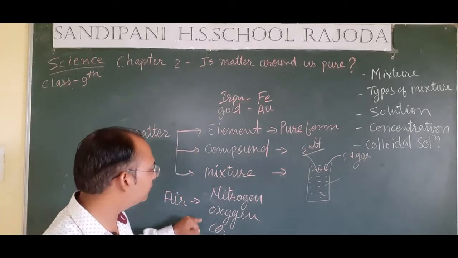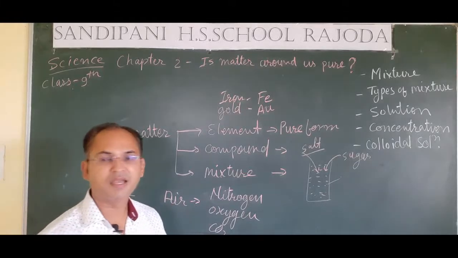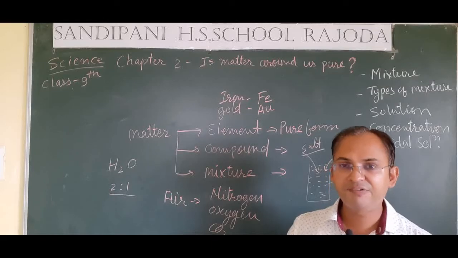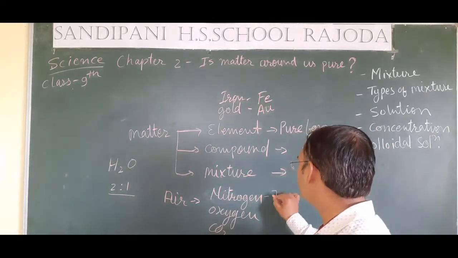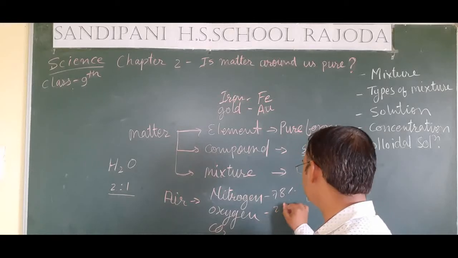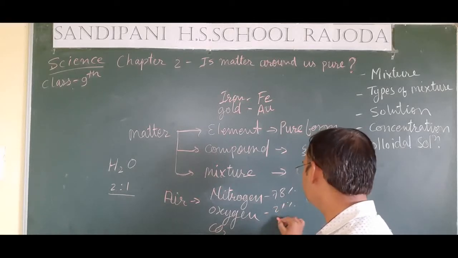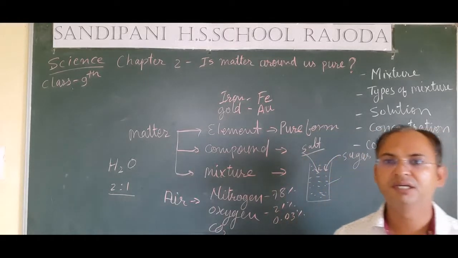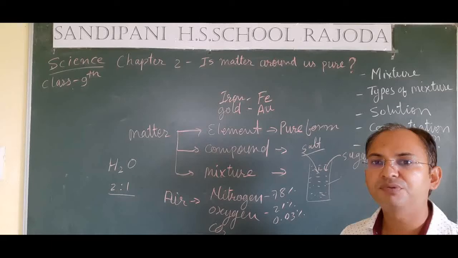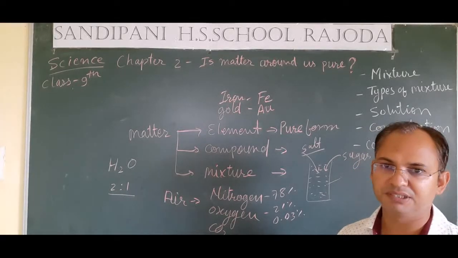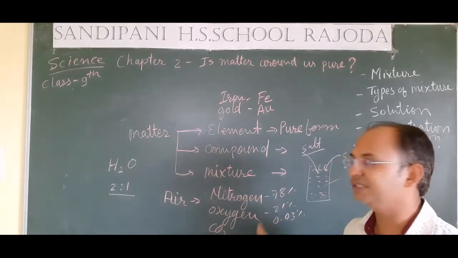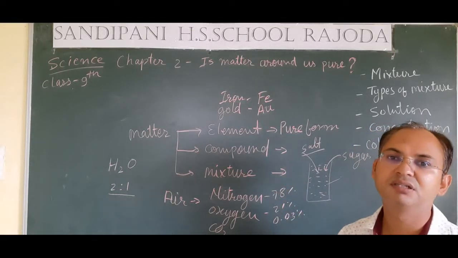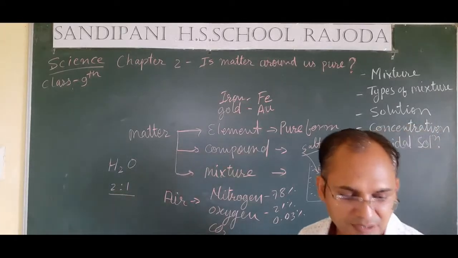So these different types of gases are present in air, and their composition varies from place to place. If you take the ideal composition, then nitrogen is 78%, oxygen is 21%, and CO2 is 0.03% in air, but their composition is not fixed at each and every place. So this is a mixture of gases. Air is actually considered a mixture of gases. Let's take another example of a mixture.